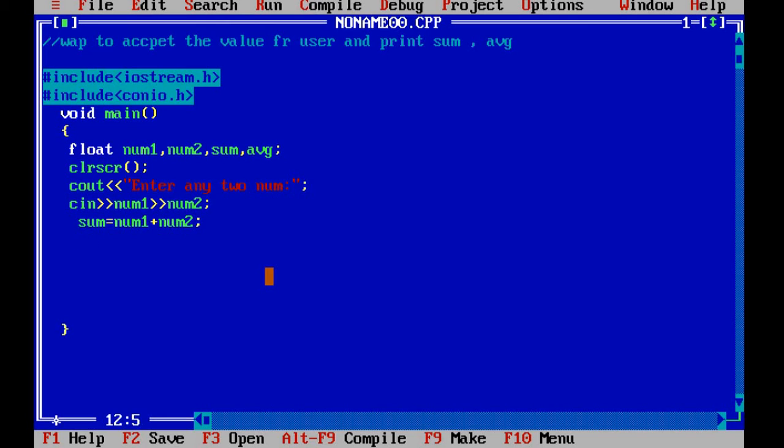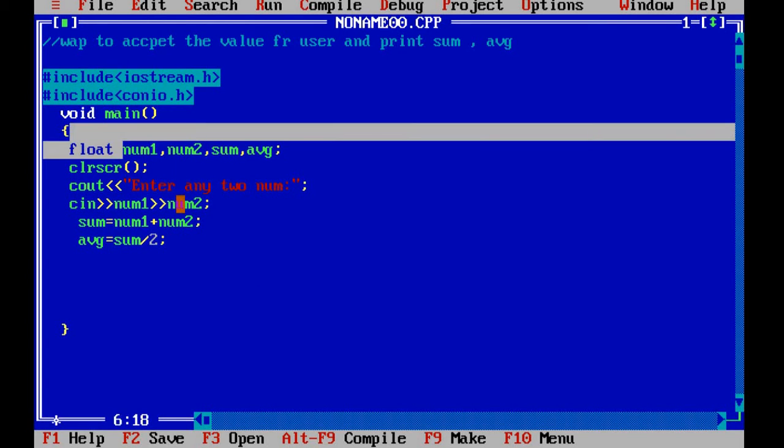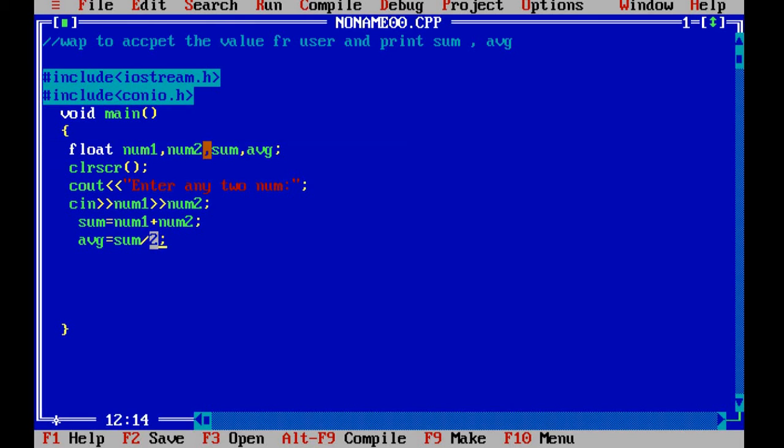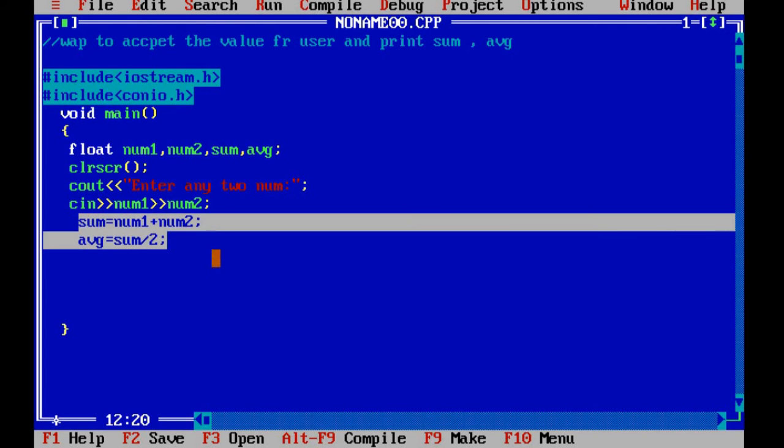After that we want to find out the average. So average equal to sum divided by 2, because we have 2 variables. So that's why 2 will come. If your numbers are 5, then divide by 5. So however many variables there are, that much number you have to specify within the division part. Then the variable that will hold the answer should always be on the left hand side. Now this is my process part.